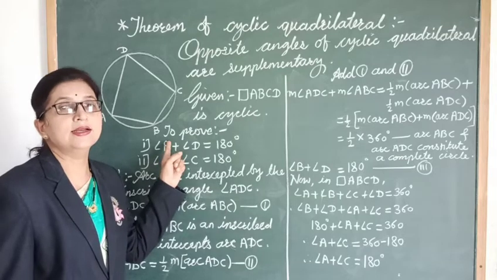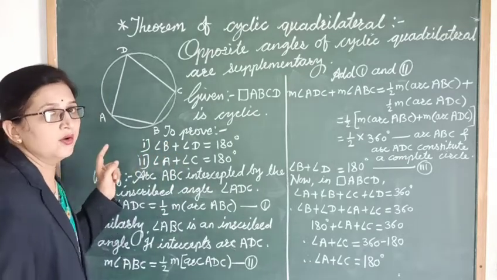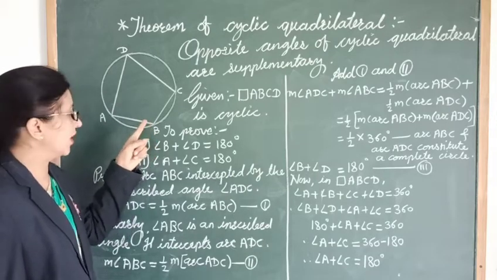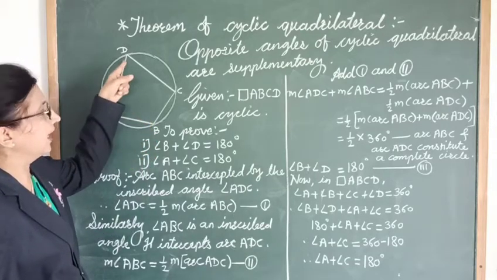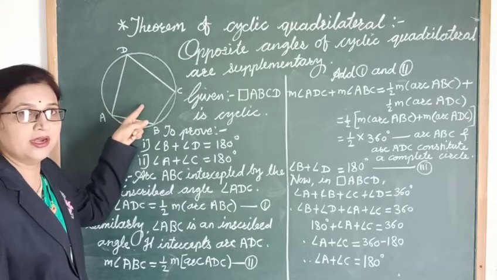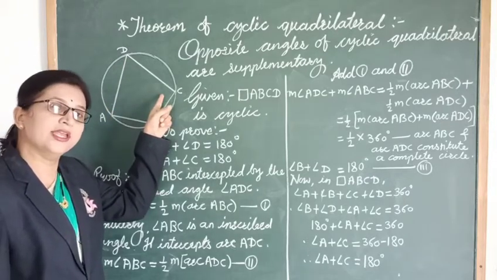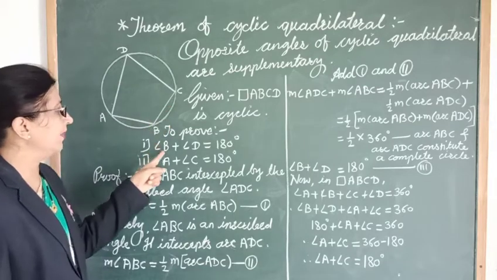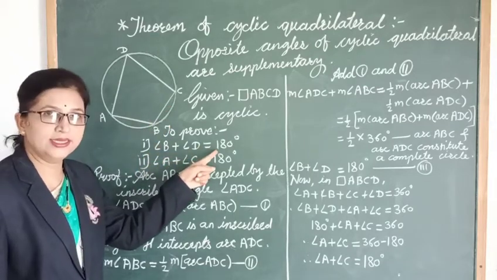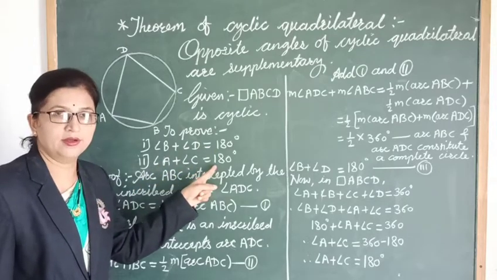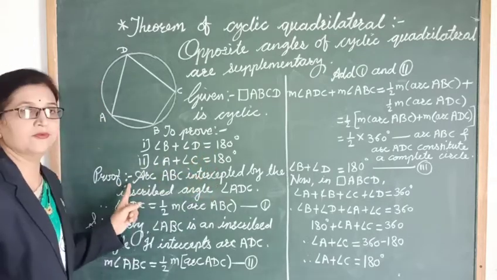Opposite angles are supplementary. So here we are getting two pairs of opposite angles. Right? So angle B and angle D, this is one pair. And second one is angle A and angle C. So here we have to prove that angle B plus angle D is equal to 180 and angle A plus angle C is equal to 180. Okay? Now let's come to the proof.